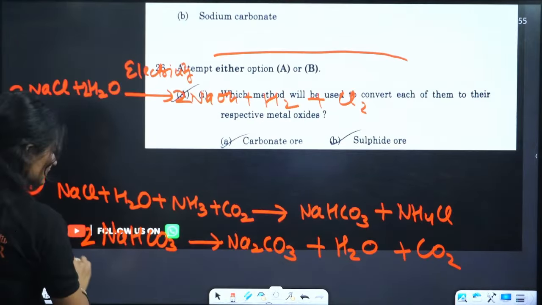Done. This is the correct equation. Okay, this is the correct equation for the synthesis of sodium carbonate. This is sodium carbonate, no?